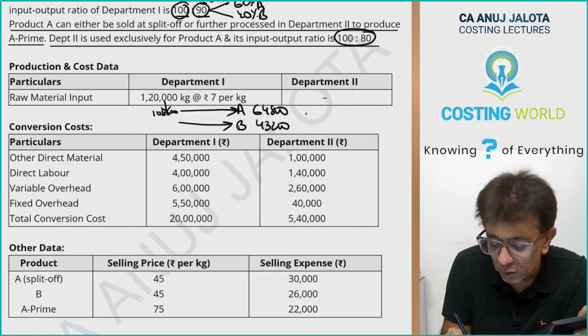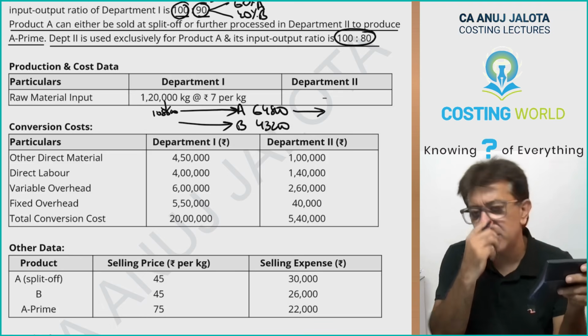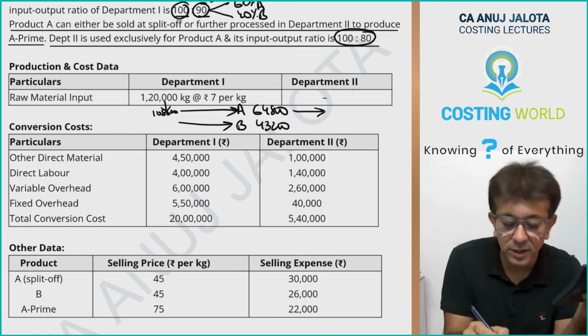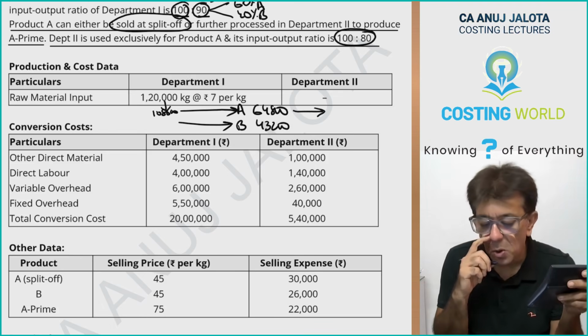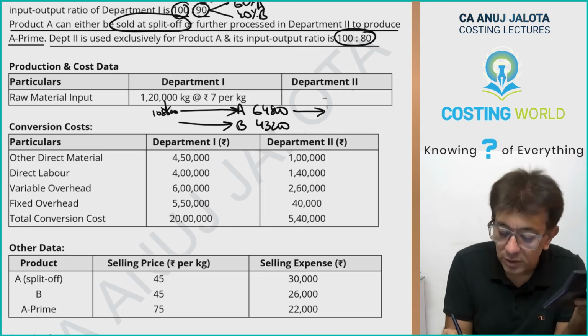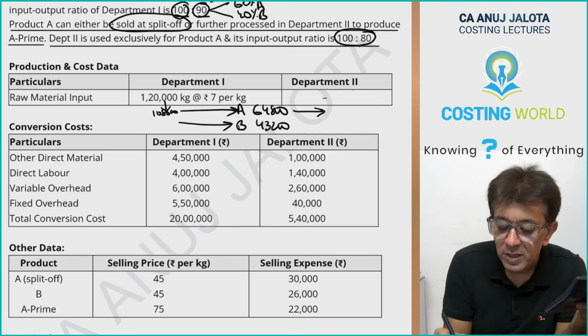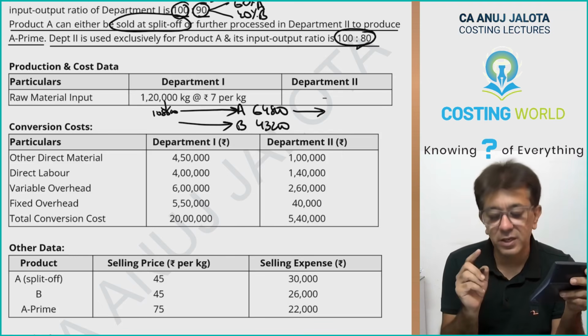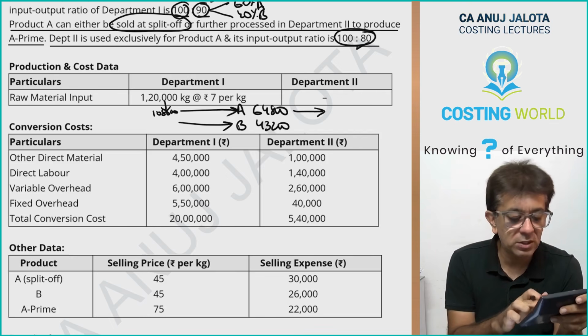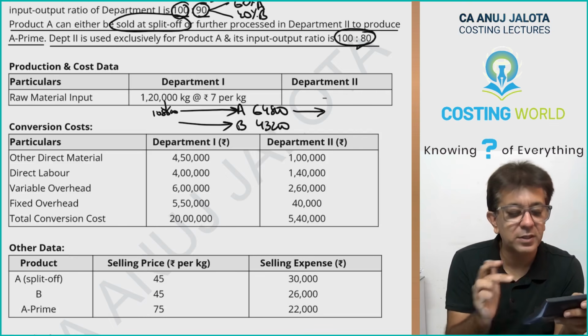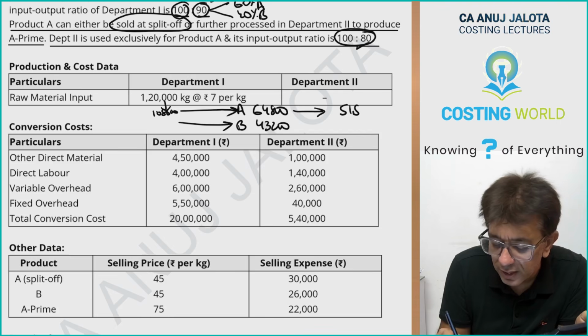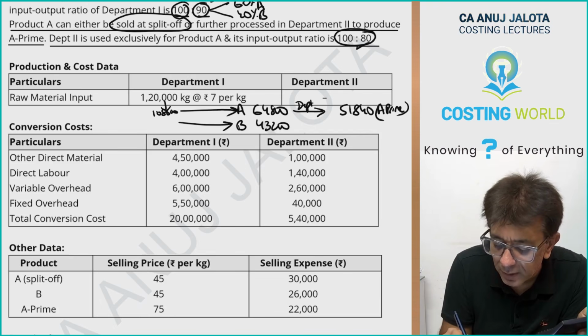Now this 64,800 can either be disposed of over here. Okay, it is written that it can be sold at split off point, or it can go into department 2. If it goes into department 2, then 100:80 is the ratio. So 64,800 into 80%, 51,840 will be the output of A prime. And this will happen in department 2.